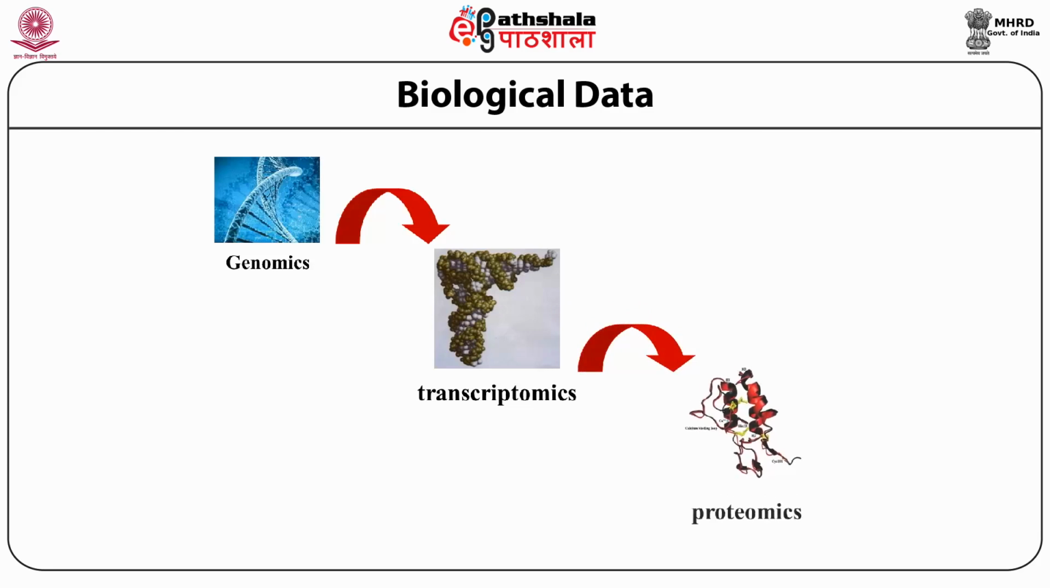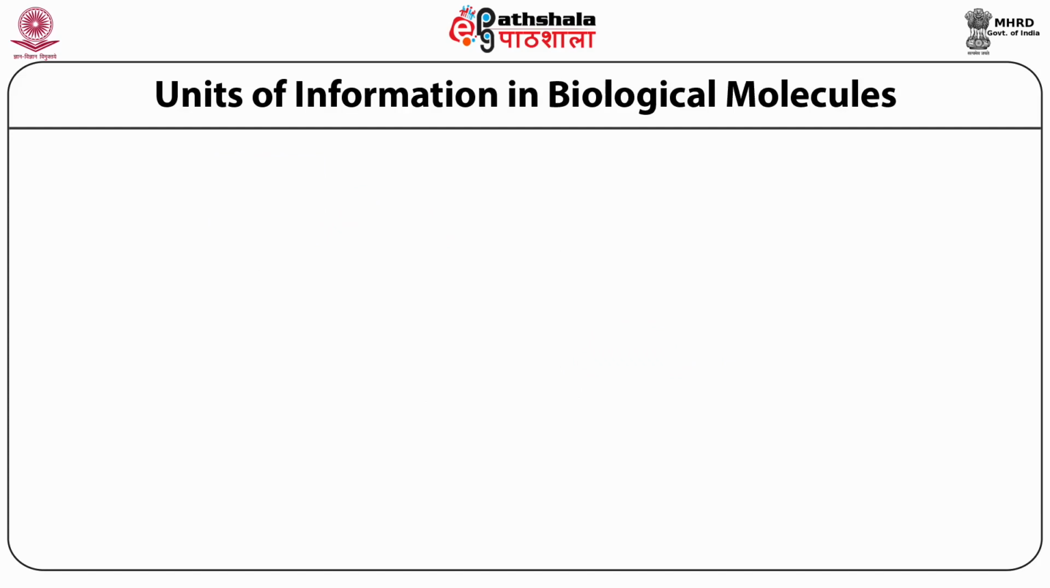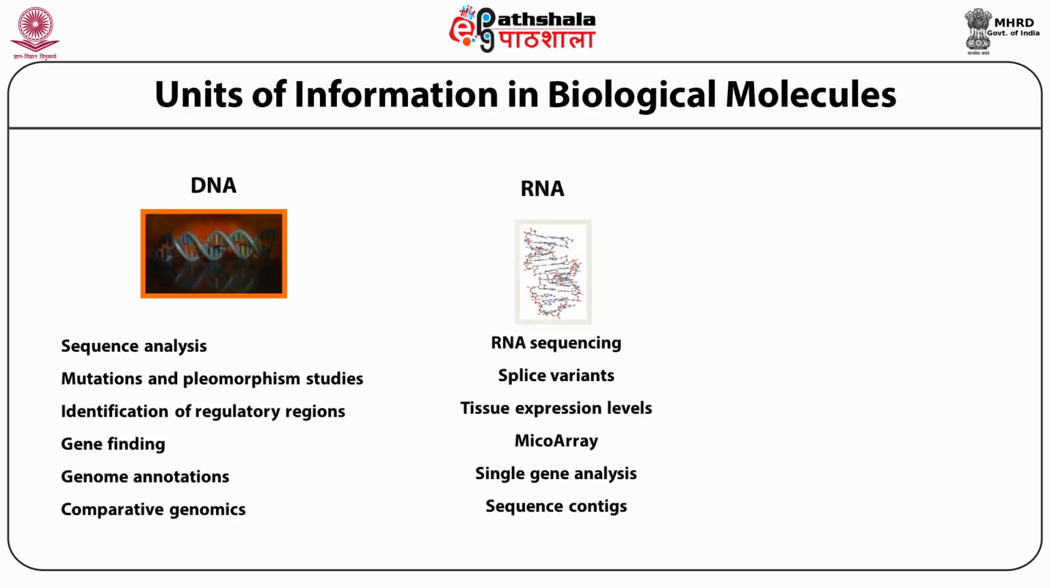However, because of alternative splicing and because RNA is highly degradable by RNases, there emerged a field called proteomics, which pertains to the studying of proteins in detailed analysis of their expression, structure, function, and interactions. These together from the different fields constitute what you call the biological data. When we talk about the units of information in biological molecules, it pertains to three important molecules. They are DNA, RNA, and the protein.